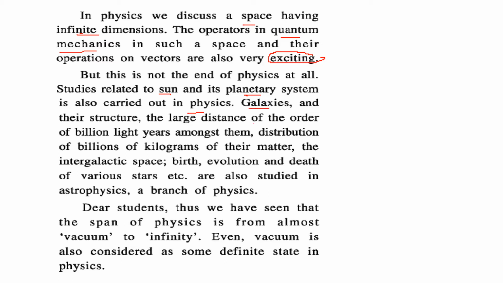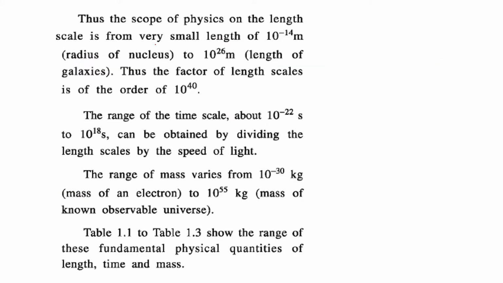The galaxies, their structure, the long distances of the order of billion light years amongst them, the distribution of billions of kilograms of their matter, the intergalactic space, the birth, the evolution and the death of various stars, these are studied in again one of the branches of physics, which is known as astrophysics. So the span of physics goes from vacuum to infinity. Even vacuum is considered as a definite state in physics. So if something is not there, there is something then.